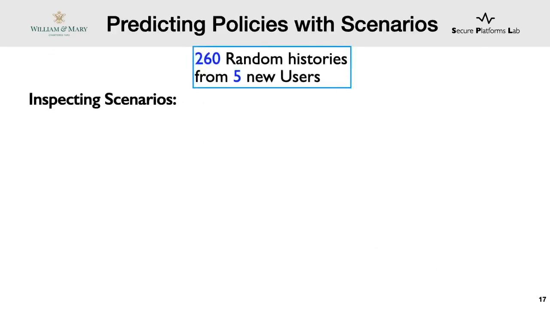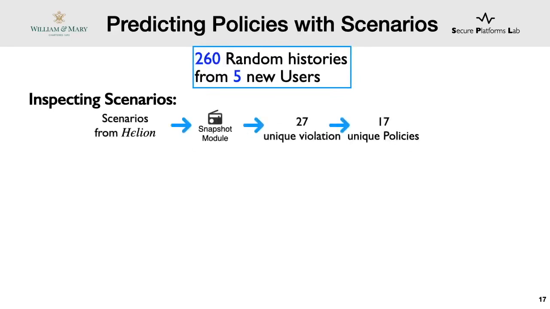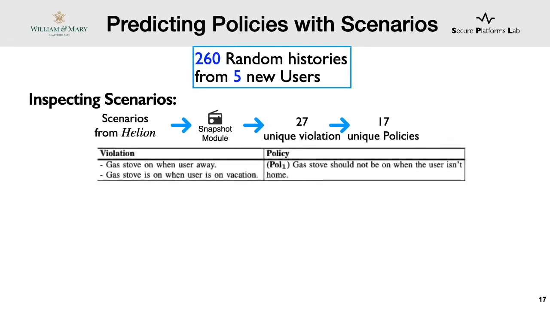So first, we evaluated Helion's usefulness by using it to specify security policies. We sampled 260 histories from the sequences of 5 new users and passed them to the snapshot module. By doing this, we detected 27 security and safety violations, leading to 17 policies. Here's an example where a gas stove was turned on when the user was away. And this safety violation is addressed with the policy: the gas stove should be turned off when the user is not at home.